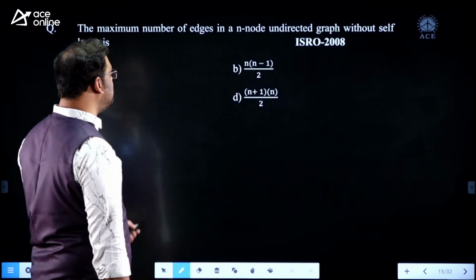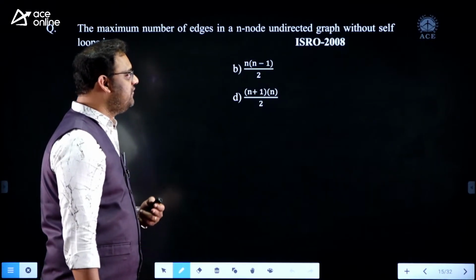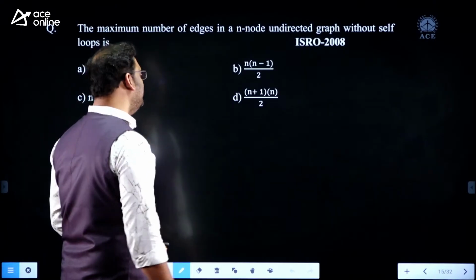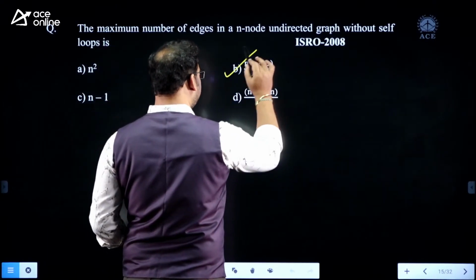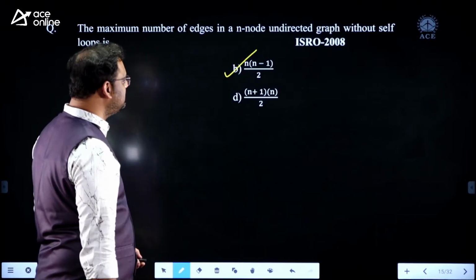Now see this, the maximum possible number of edges in an n-node undirected graph without self loop. So ISRO 2008, it is nC2, that is n into n minus 1 by 2. Am I right? Direct question it is.